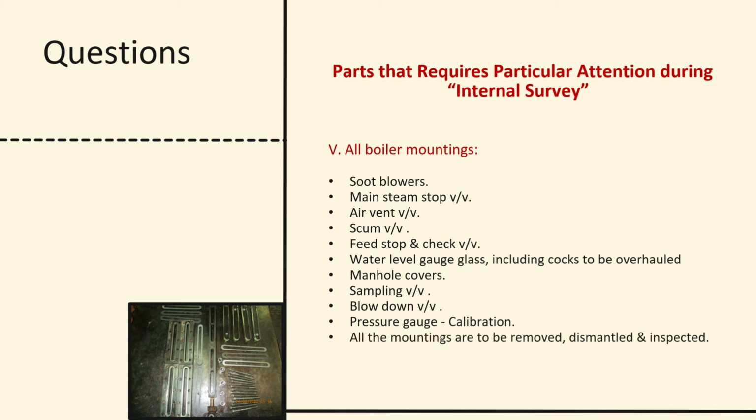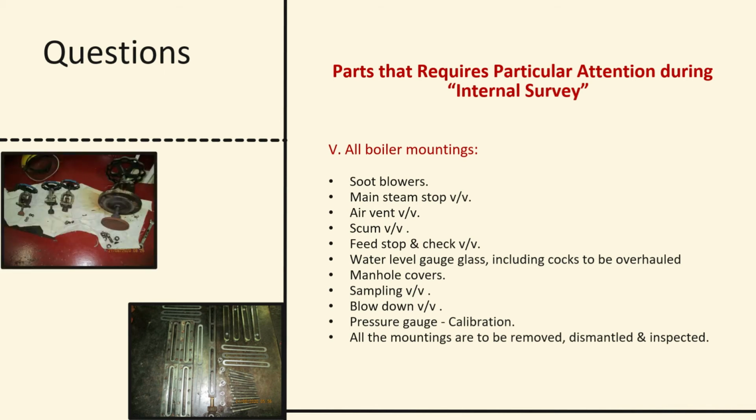All the mountings are to be removed, dismantled and inspected properly.